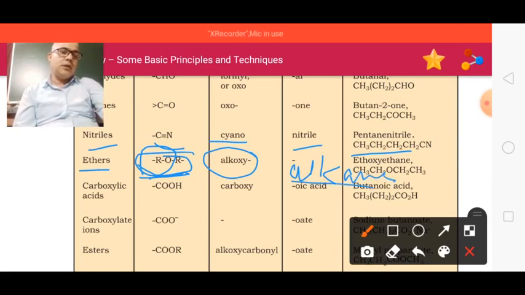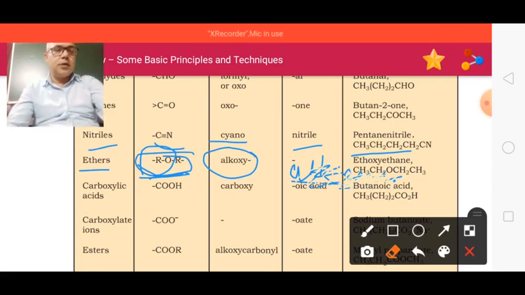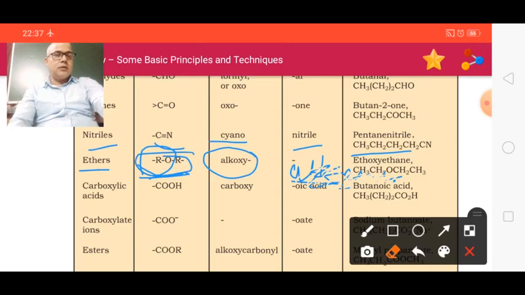Example: ethoxyethane, here is CH3CH2O, and here is also CH3CH2.